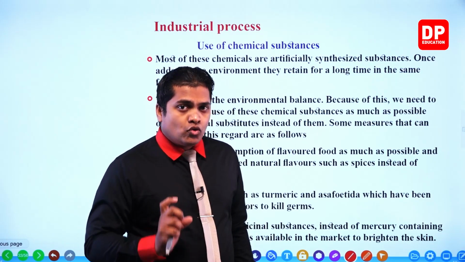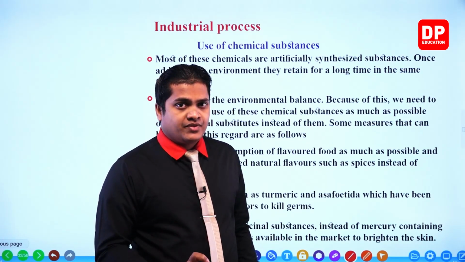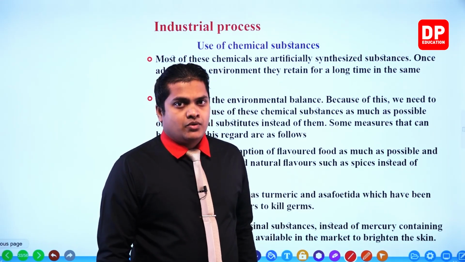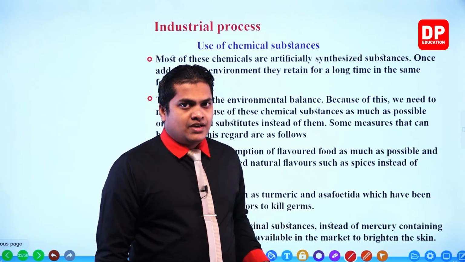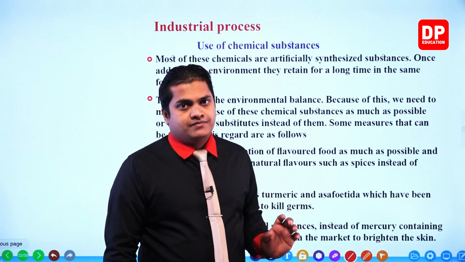We discussed how to minimize the usage of these chemicals by providing good natural substitutes. Right then. In the next chapter, my dear children, we'll discuss the other things related to the lesson.